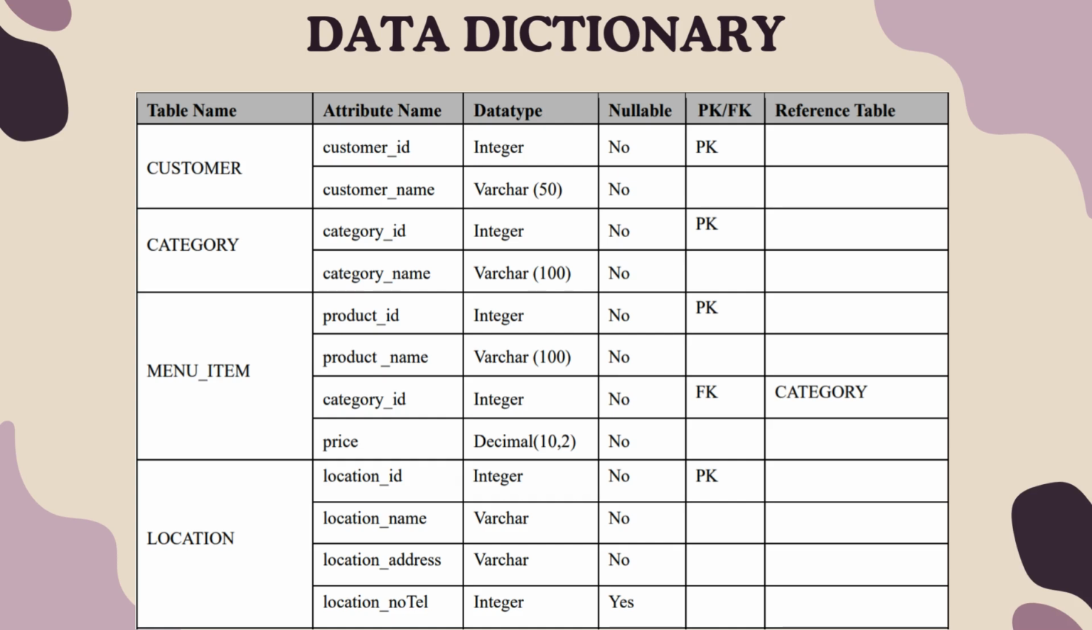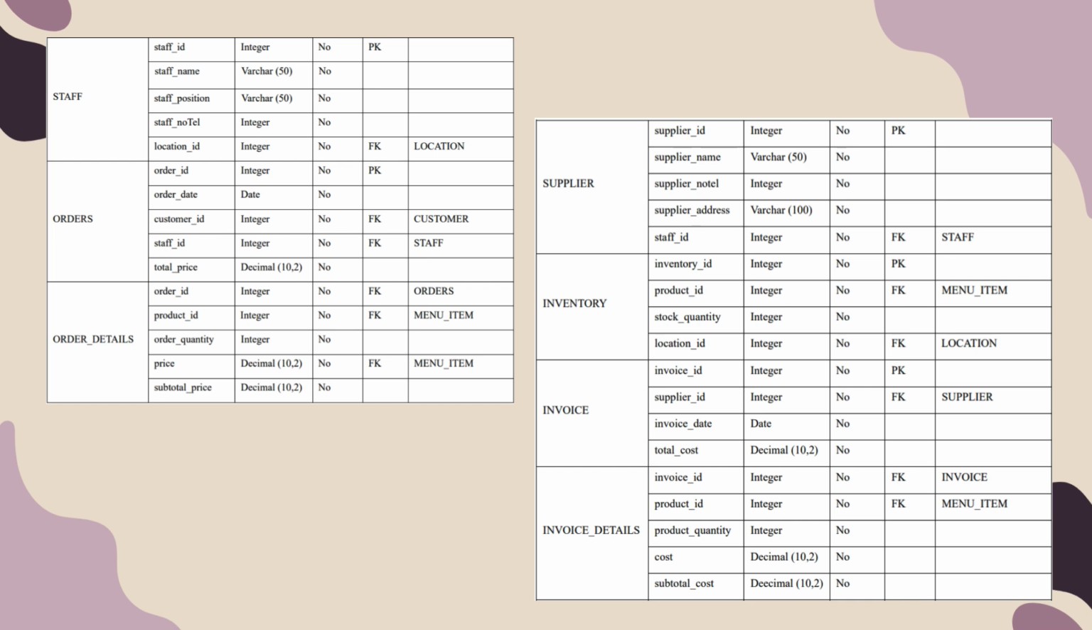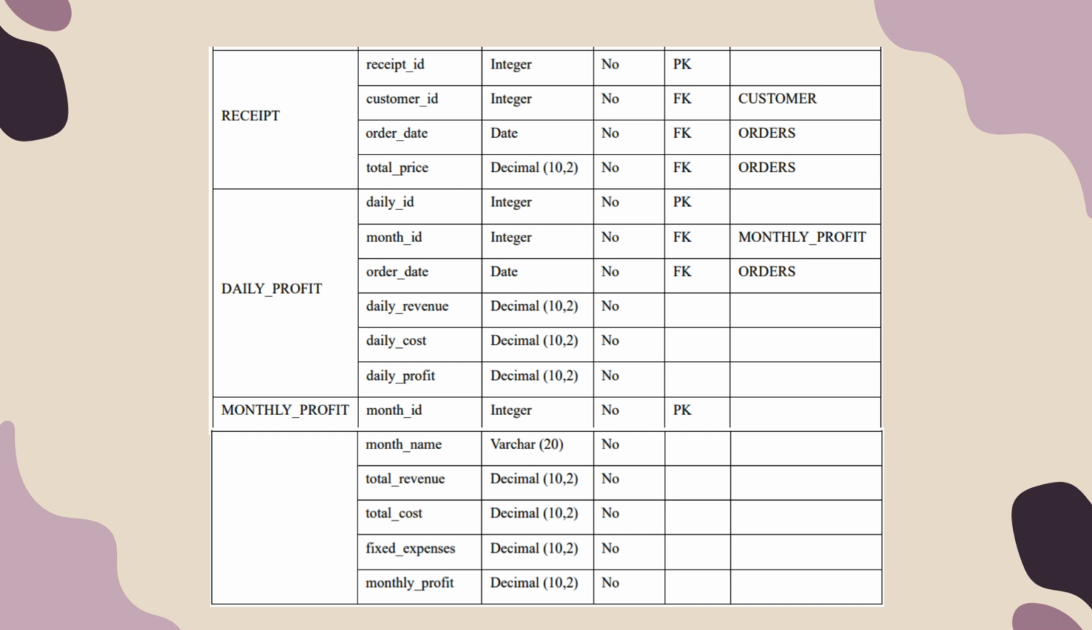Next, this is our data dictionary, which defines the structure of our database, including table name, attribute name, data type, nullable, primary key or foreign key, and reference table.